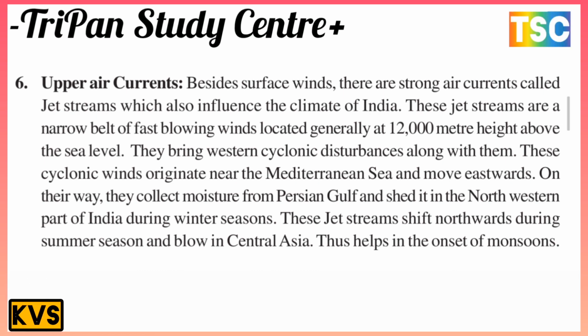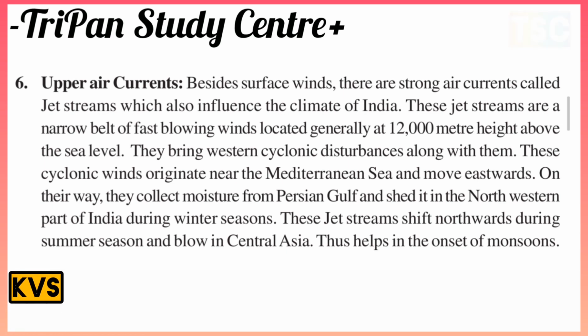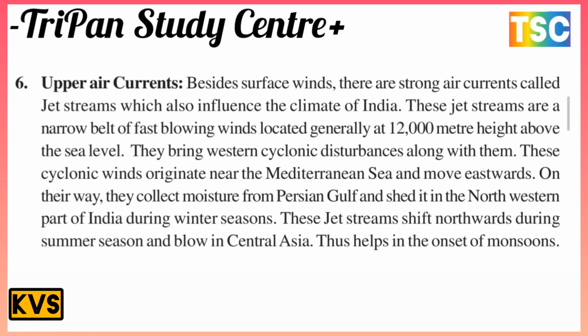They collect moisture from the Persian Gulf and reach the northwestern part of India during the winter season. This jet stream shifts northward during the summer season and lies below Central Asia, and thus there is the onset of monsoon. This is important. Let's come to the map.